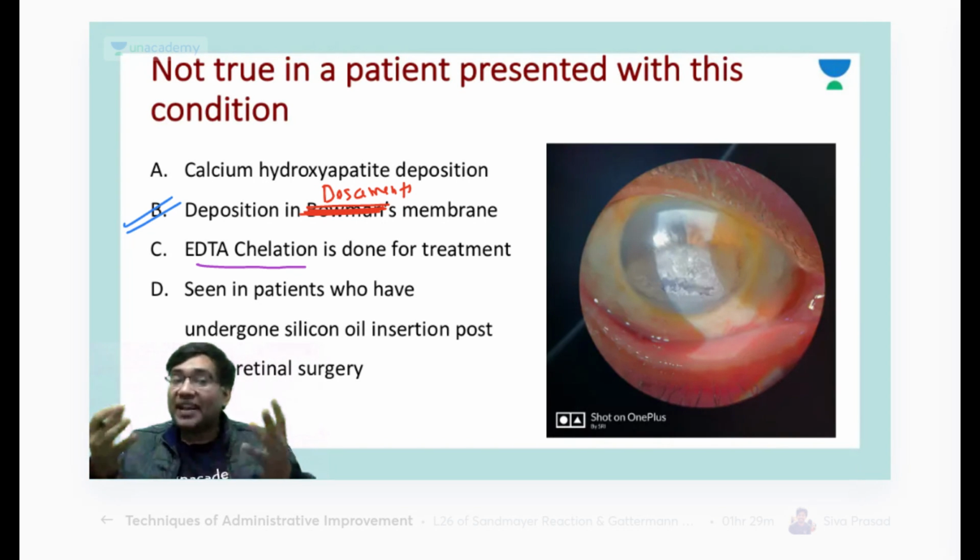Okay, so you can treat this patient just by doing an EDTA chelation. Now, in which type of patients do you get more band-shaped keratopathy? The causes of BSK. Can anyone tell me? What are the causes of band-shaped keratopathy? It was last year's question.